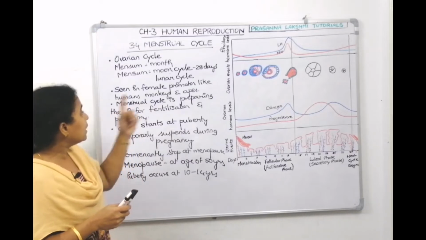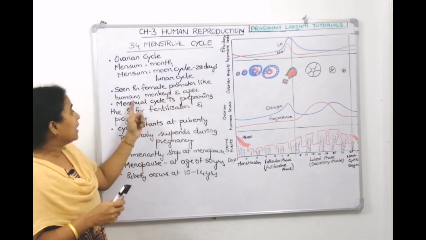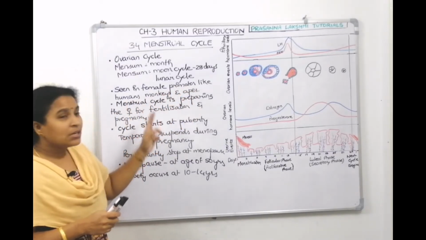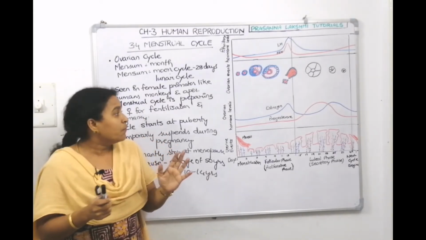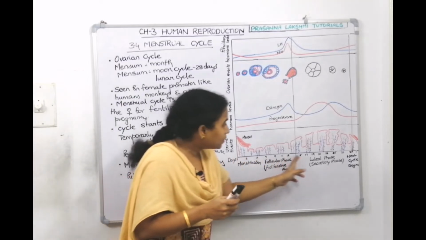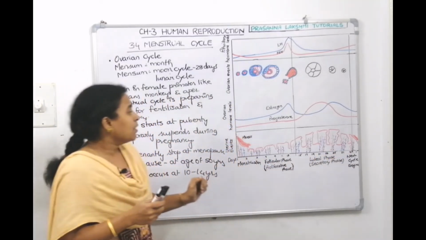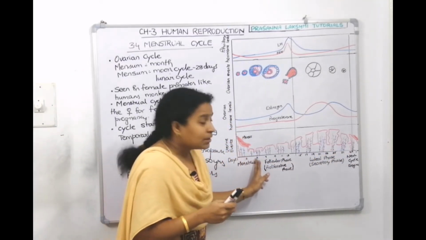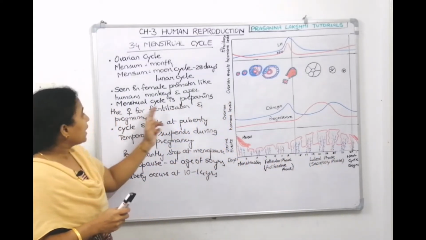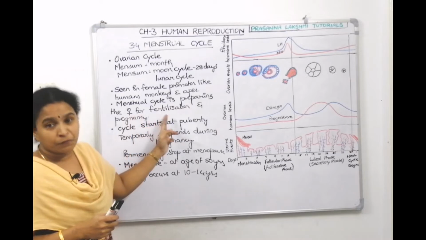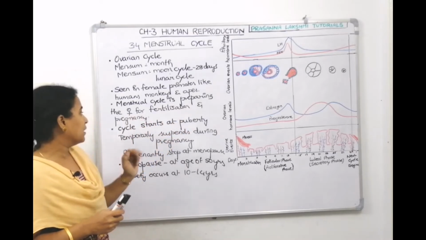Where is it seen? It is seen in female primates like monkeys, apes and humans. In the menstrual cycle, what can we see? We can see the uterine events which happen during menstruation. We can see that the uterus is getting ready for implantation and pregnancy. So, the menstrual cycle is preparing the female for fertilization and for pregnancy.